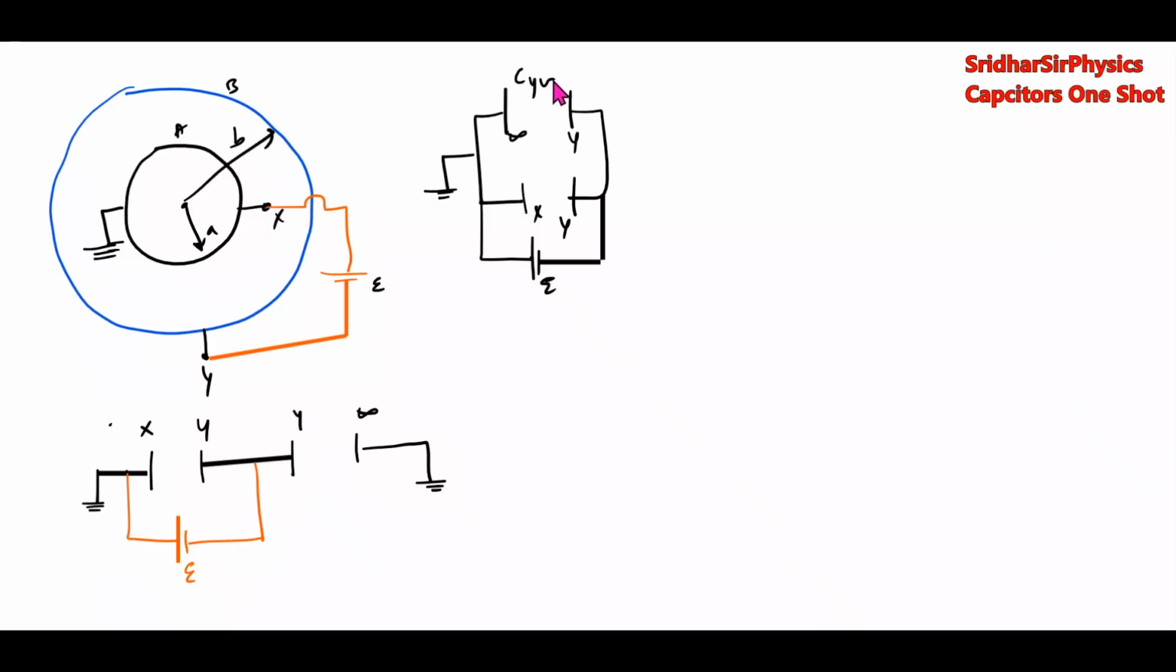So Cy infinity, Cxy. So what is effective capacitance? Effective capacitance CAB equal to Cxy plus Cy infinity. Cxy का value 4 pi epsilon naught AB by B minus A, 4 pi epsilon naught B. Inner shell, if outer shell is earthed, the same diagram.